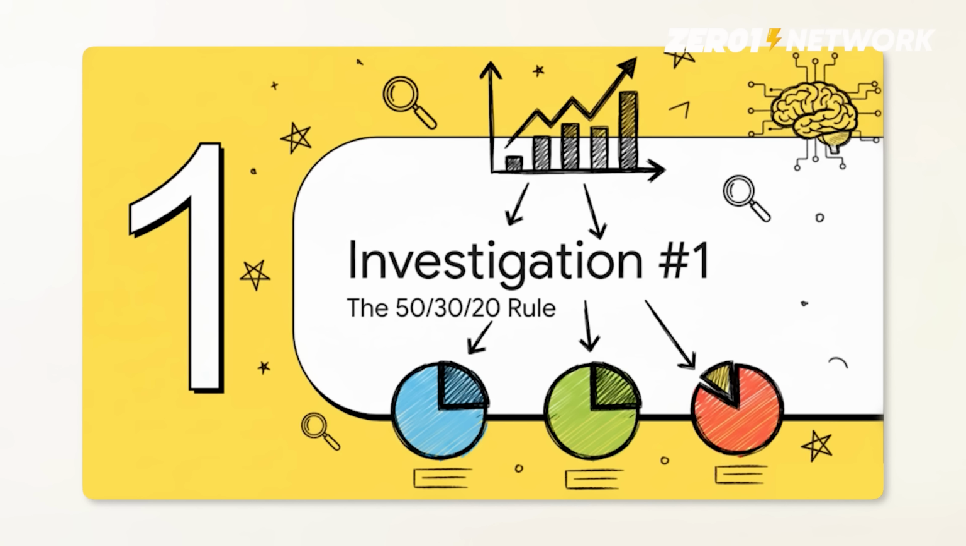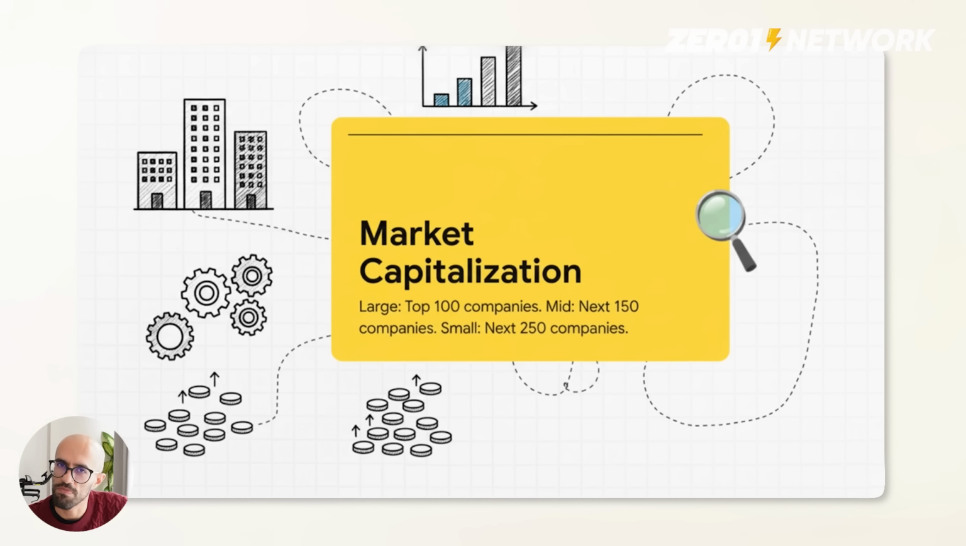Okay, let's jump into the first question of the day, which is the 50, 30, 20 rule. Does this thumb rule truly work, or is there a better way to allocate our money across these different large caps, right? So before we start, let's ensure you're on the same page. When I mention market cap, large cap funds are top 100 companies by market cap, mid cap is next 150 companies, and the small caps are the next 250 companies, right?